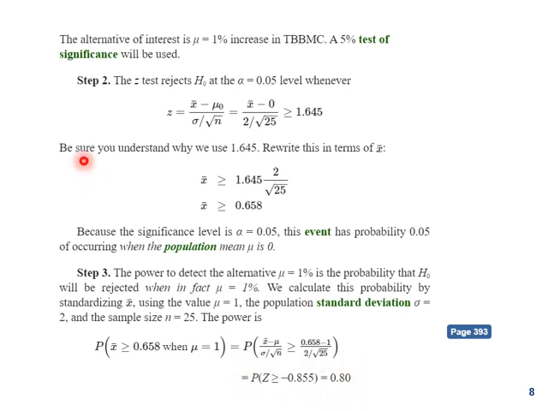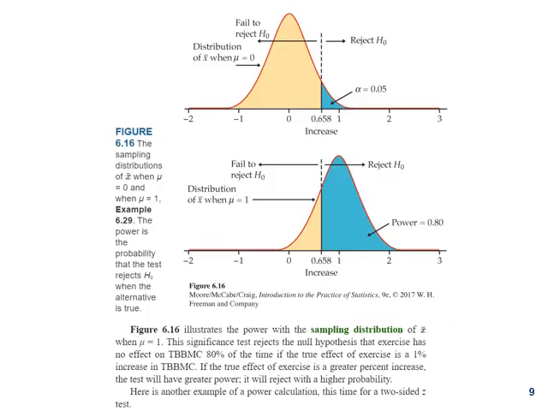So we will see this in an illustration. Here we saw earlier that for our null hypothesis we calculated from the z critical value 1.645 the x bar value, that was 0.658, at alpha 0.05, and any value greater than this we will reject the null hypothesis. Then for the alternate hypothesis, where we took the mean for the 1% increase as 1, when we put in the 0.658 value, we got the power, that is 0.80.